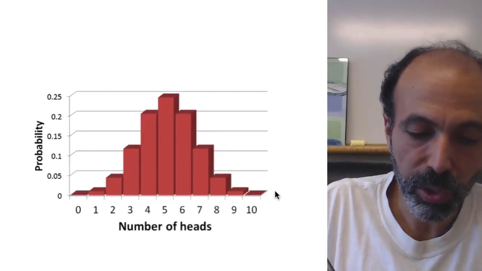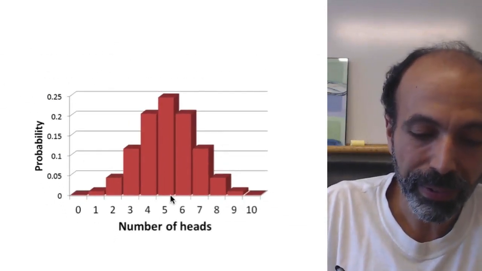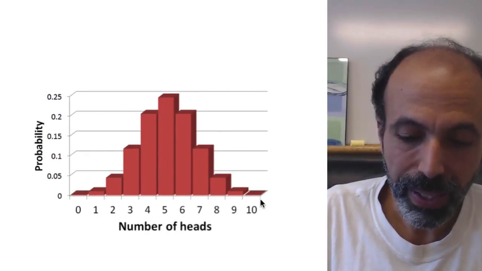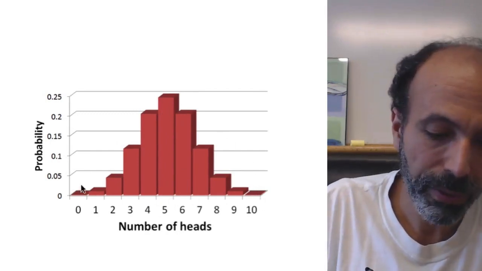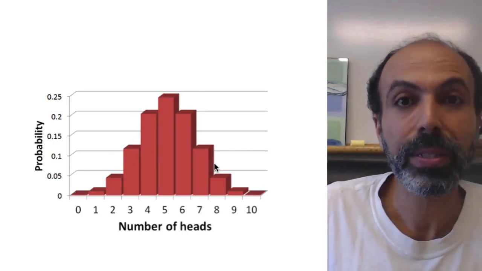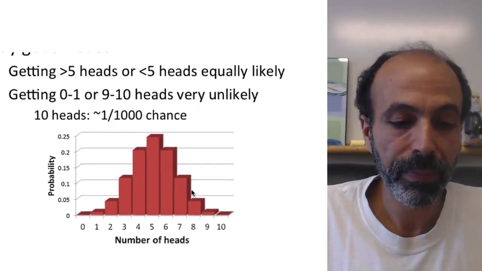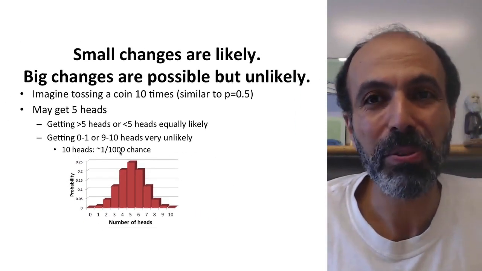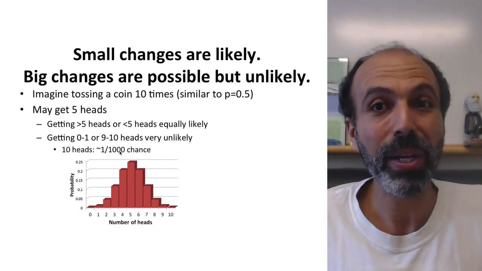This shows you the distribution that you expect, the probabilities. Probability of getting exactly 5 heads is actually less than a quarter. Your probability of having 10 heads is extremely low. Probability of having 0 heads is extremely low, but you're about equally likely to have slightly more or slightly less than 5 heads when you toss the coin. Okay? In fact, the probability of getting 10 heads is about 1 in 1,000. It's very unlikely, unless it's a weighted coin.